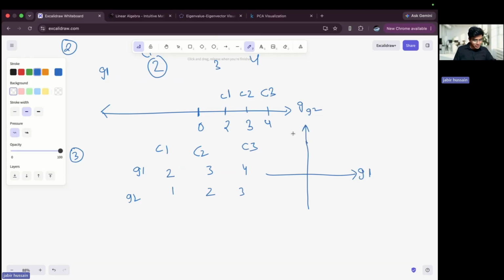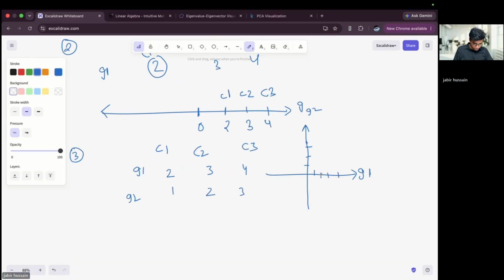Now if I draw 1, 2, 3, 4 and 1, 2, 3, see the common intersection point: gene 1 of cat 1 is 2.